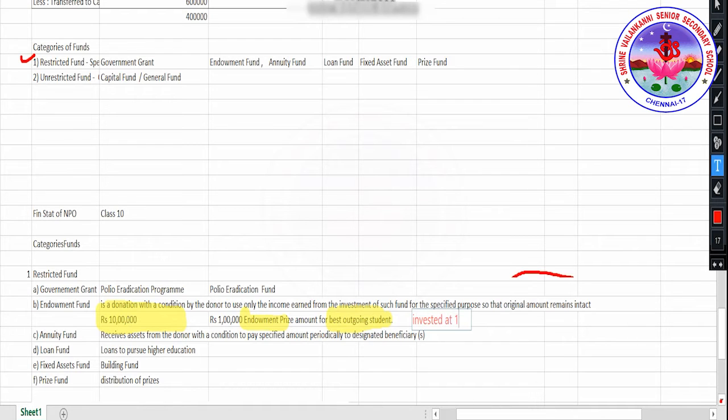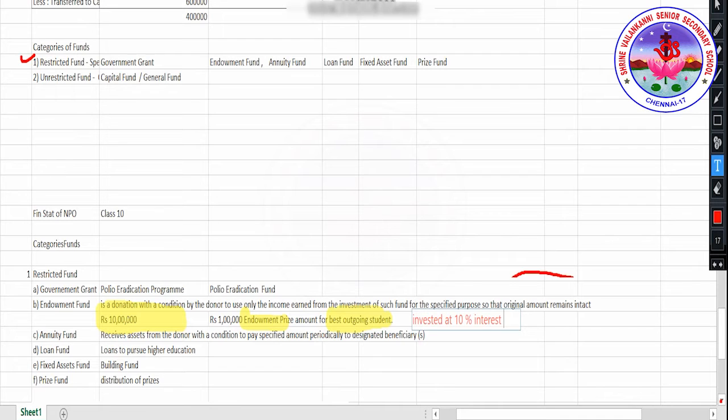at 10% interest, it will fetch rupees 1 lakh every year, right? So if this 1 lakh can be used by the college for awarding the prize for the best outgoing student, this is the crux of endowment fund. It's a donation with a condition by the donor to use only the income earned, that is, the 1 lakh income earned from the investment of such fund for the specified purpose,